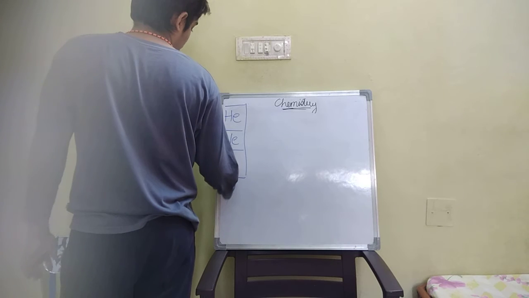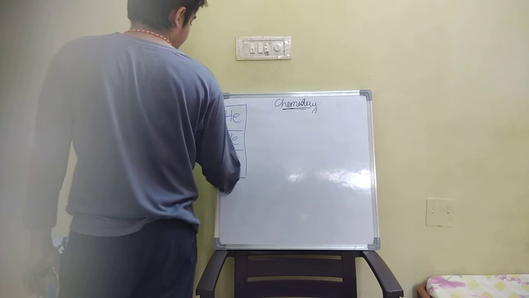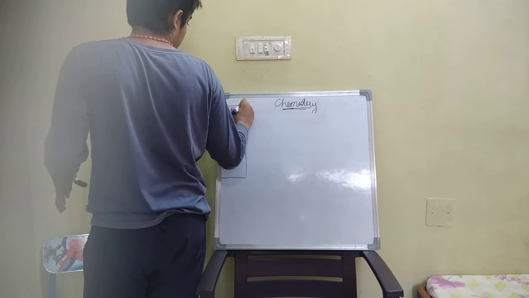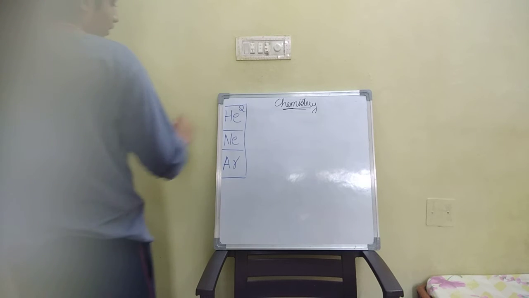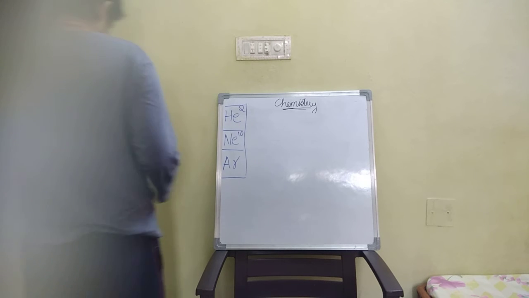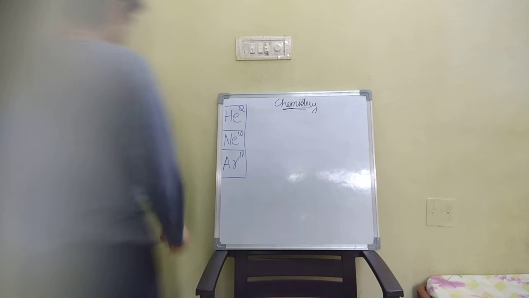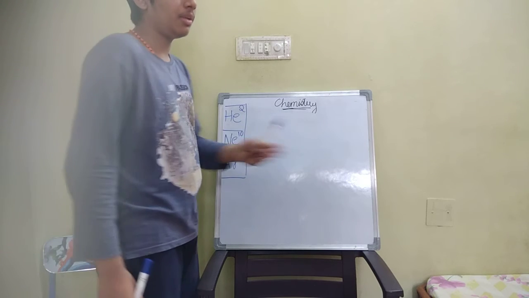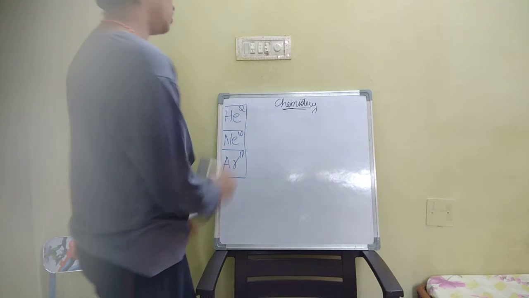We need to learn 30 elements. Helium, neon, argon: the atomic number of helium is 2, of neon is 10, of argon is 18. Now we'll take one example: hydrogen, helium, lithium, beryllium. Now I'm taking hydrogen.